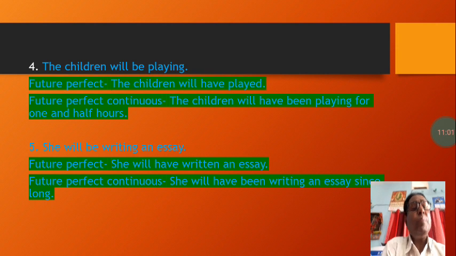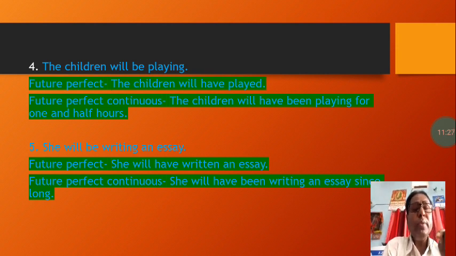Next one, fourth: the children will be playing. Future perfect will be: the children will have played. And future perfect continuous will be: the children will have been playing for 1.5 hours. Where a time expression is given, we are using that. Next, fifth one: she will be writing an essay.